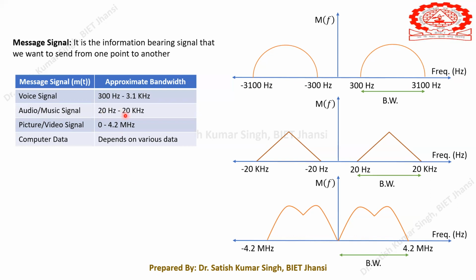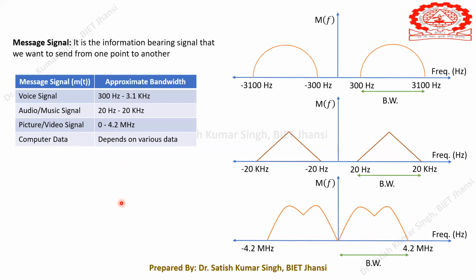So this is the approximate bandwidth, which is 20 hertz to 20 kilohertz. Similarly, we have picture signals or video signals. This picture or video signal has its bandwidth right from 0 hertz, which means DC, and goes up to 4.2 megahertz. This is the typical bandwidth that has been found practically, and it occupies a bandwidth equal to 4.2 megahertz.